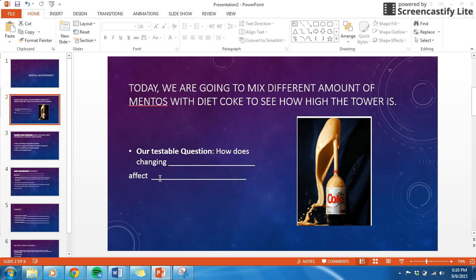So today we're going to mix different amounts of Mentos with Diet Coke to see how high the tower is. So what I want y'all to do is write out our testable question. How does changing blank affect blank? Again, I'm mixing the amount of Mentos with Diet Coke to see how high the tower is. So write out our testable question now.